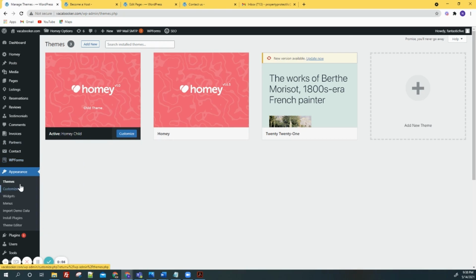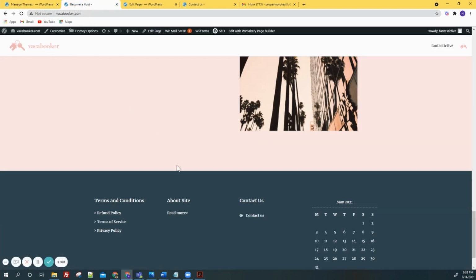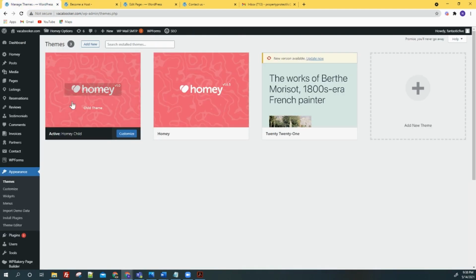After that, we installed the theme, and we are able to customize it. We play with the widgets and menus to make our website as simple as possible.